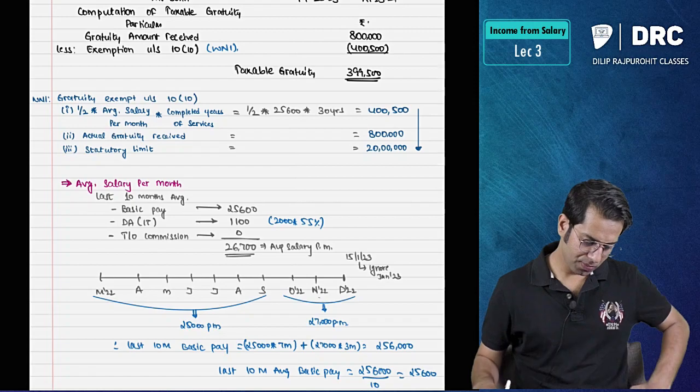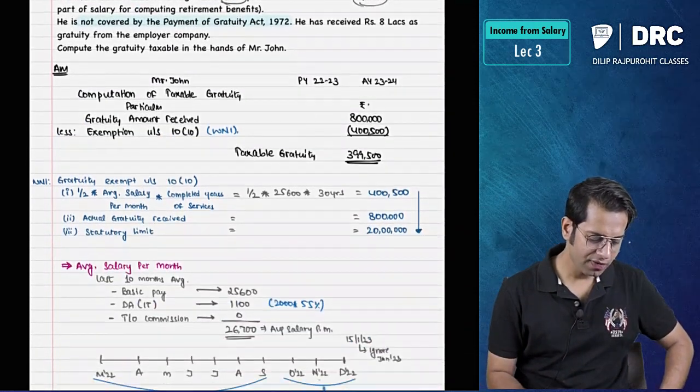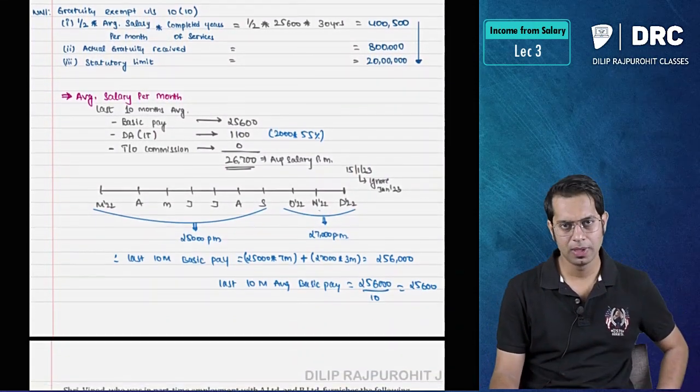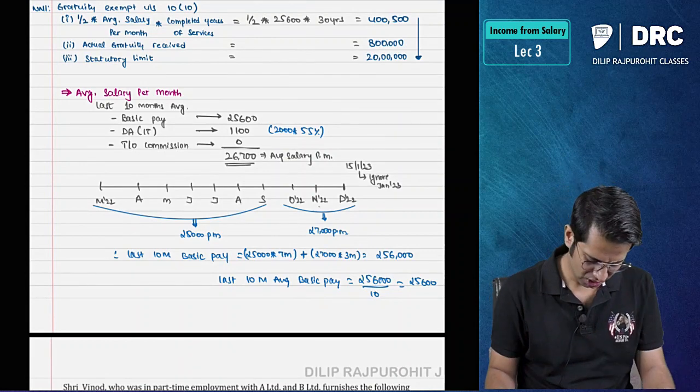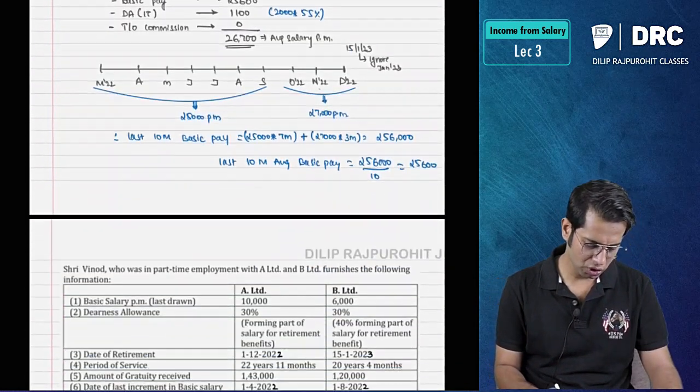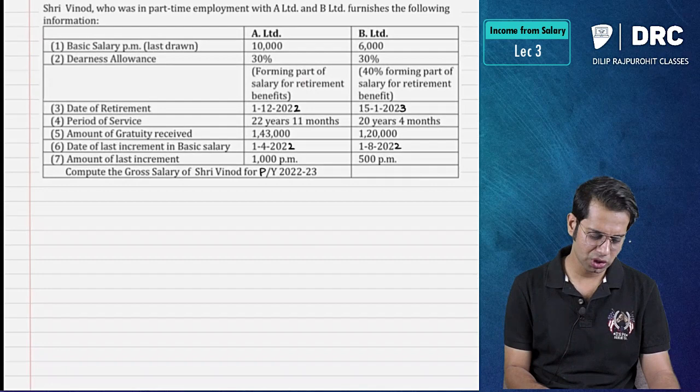Okay, so let us do one more question, one last question. What if I receive the gratuity from 2 people? How do I do the computation, etc.? So let us do one more question. I hope you have understood this question. One last question.